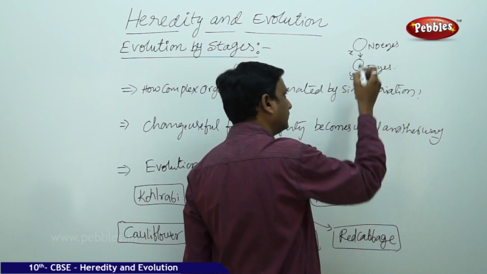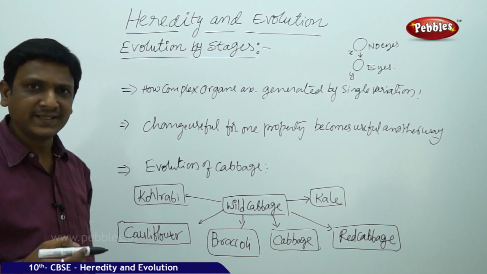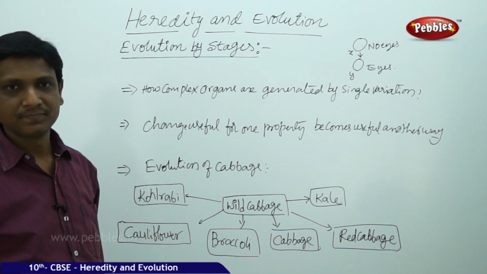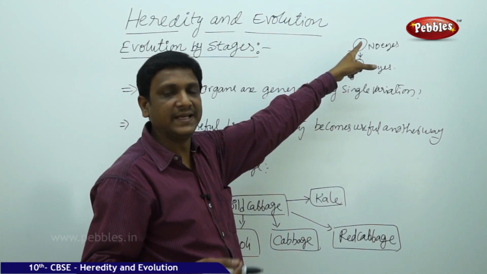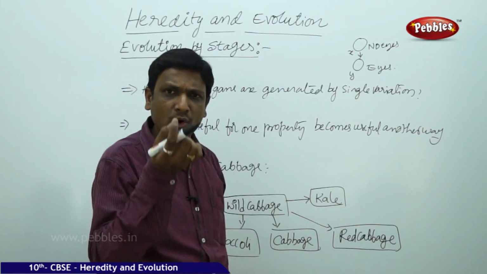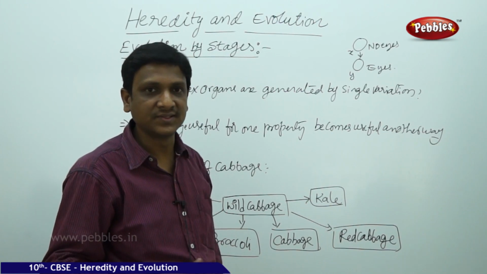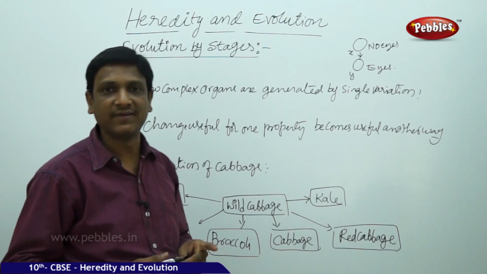But the eye is a very complex organ. How can it form with a single change in the DNA of X? Some variation happened in the DNA of X. But how can one single change in a gene bring such a big change in the body? No eyes, eye. The eye is not a small factor.